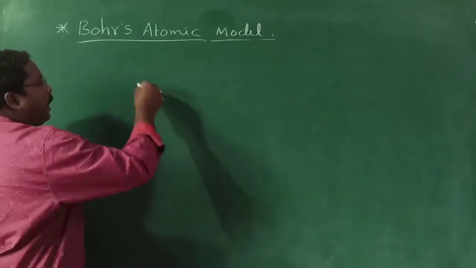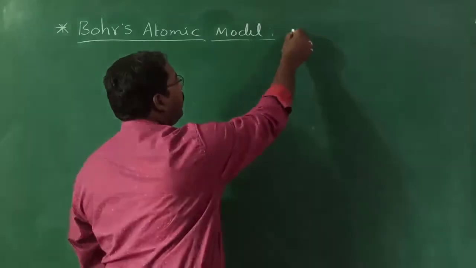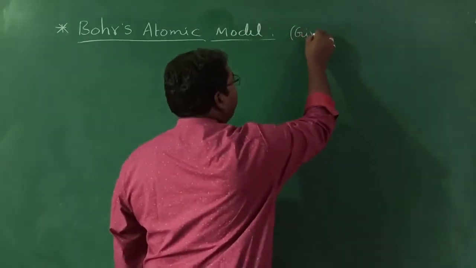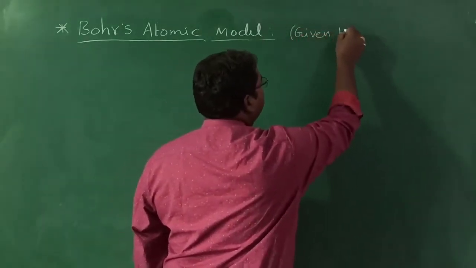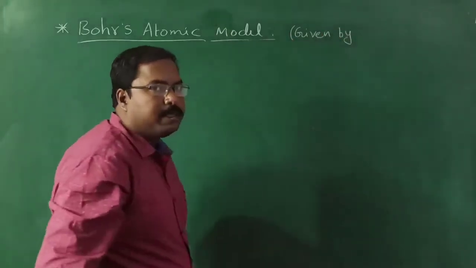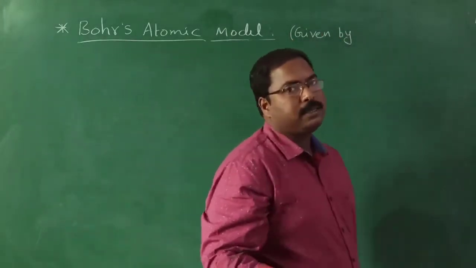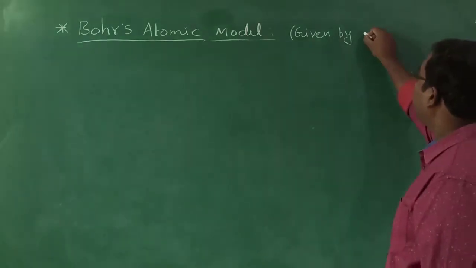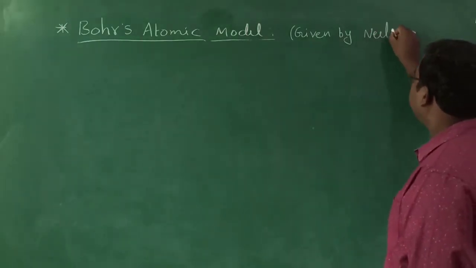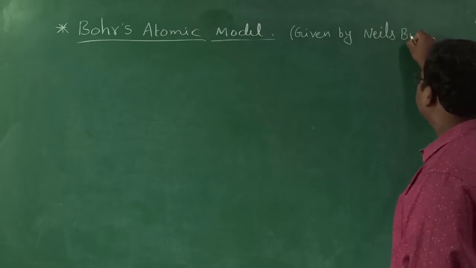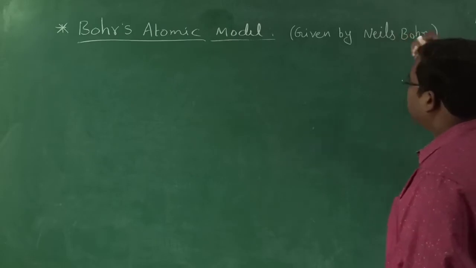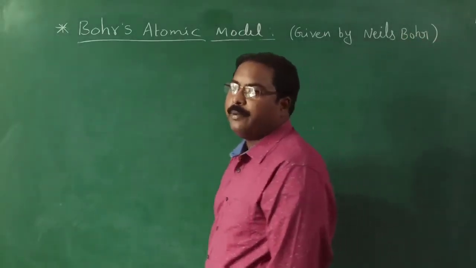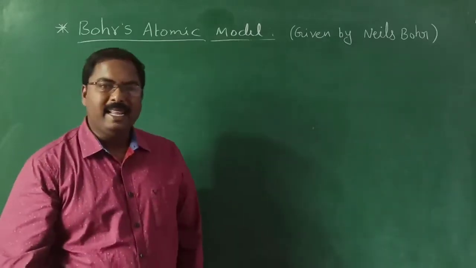This Bohr's atomic model was given by, from the name it is clear, Bohr's atomic model. So this atomic model was given by Niels Bohr. The name of the scientist who gave this atomic model is Niels Bohr.